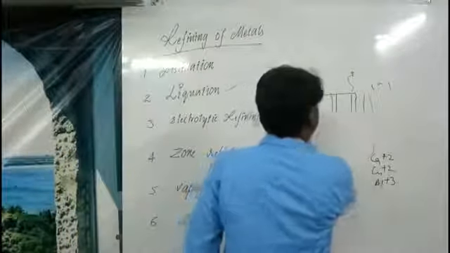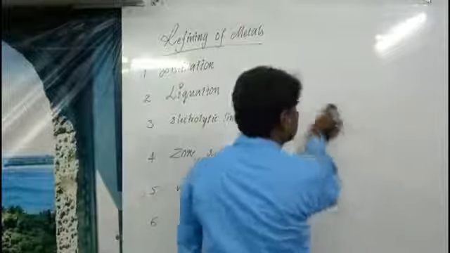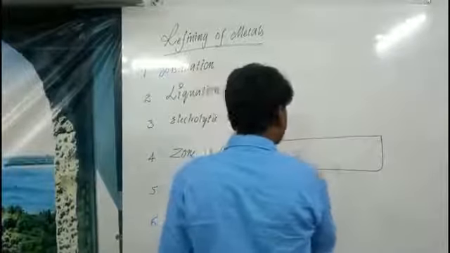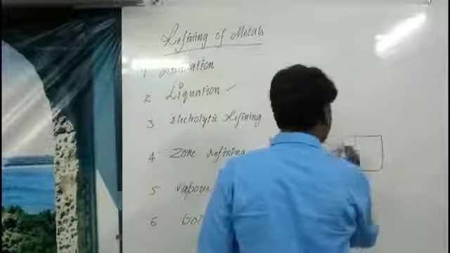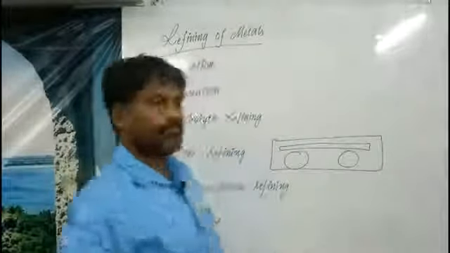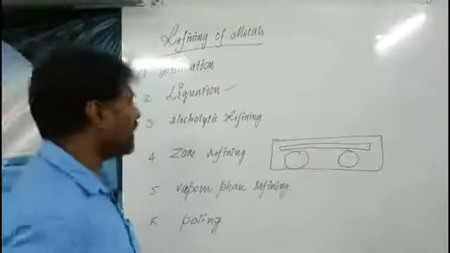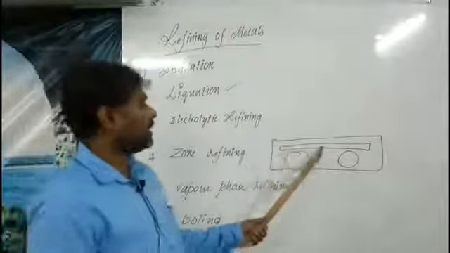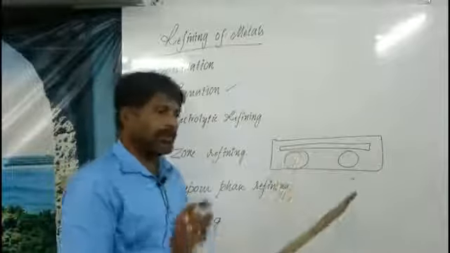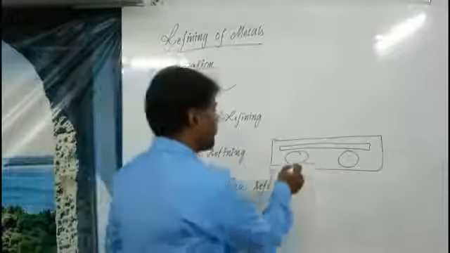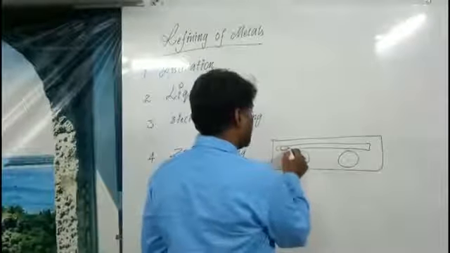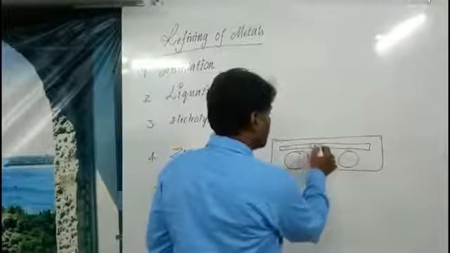And the next is zone refining. Here zone refining can be used further in a different way. A glass chamber will be used inside. Some rollers will be used, and over the rollers you keep the rod of that metal. This rod will be heated so that it can become somewhat soft, and when the rollers are moved from here and there, the denser particles will be collected somewhat in one place.